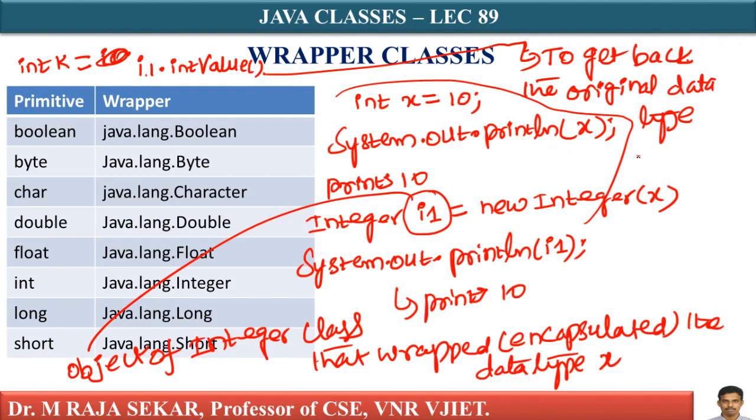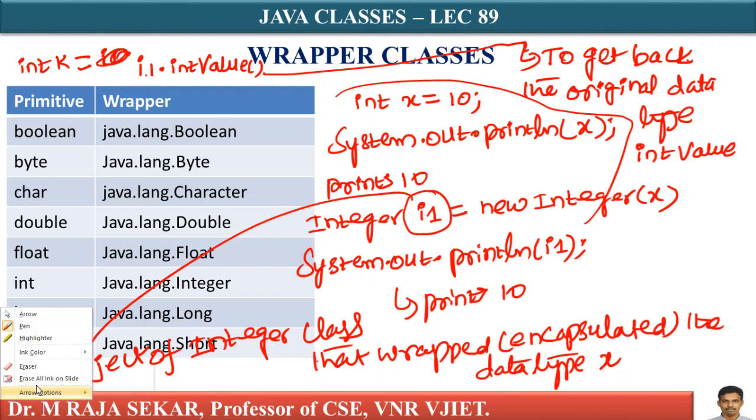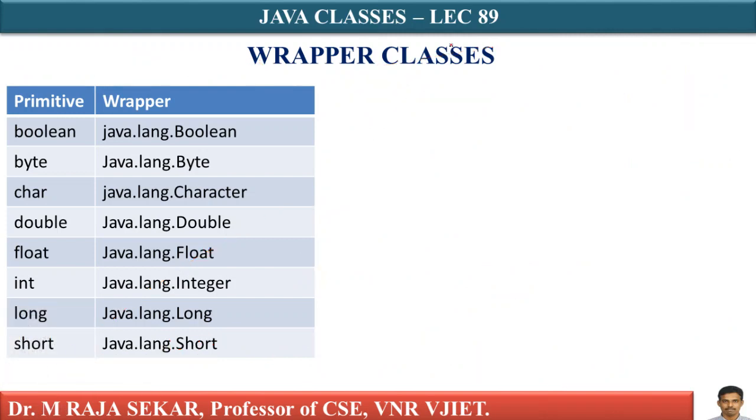What is that original data type? int. We use the intValue method of the Integer class, which returns the data type int. Just try to go through this one. This is a brief description of wrapper classes.